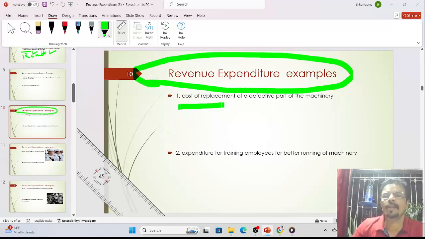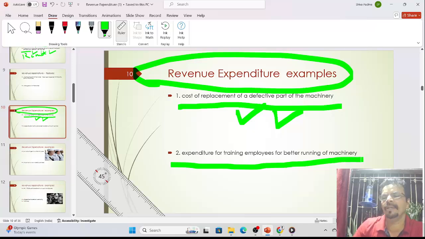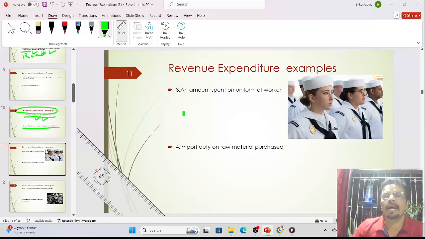First, cost of replacement of defective part of machinery. So what is meant by defective part? Defective part means one small part of the machinery may be out of order. So that part should be replaced, and that is called the defective part of the machinery. That type of expense is called revenue expenditure. After that, expenditure for training the employee for better running of the machinery. Sometimes machinery is very complicated, so we have to train the employees, and that is known as a revenue expenditure.